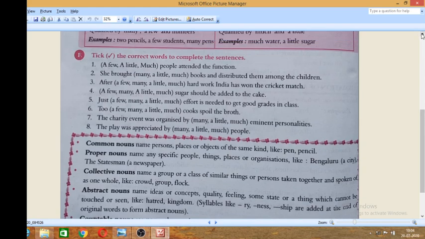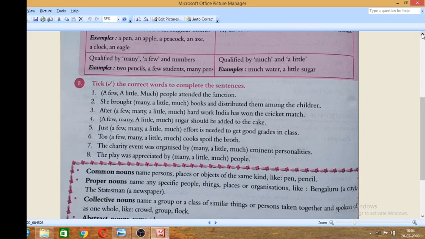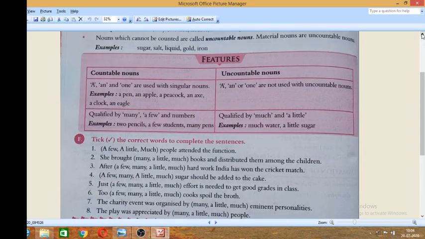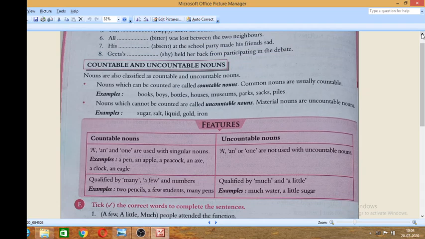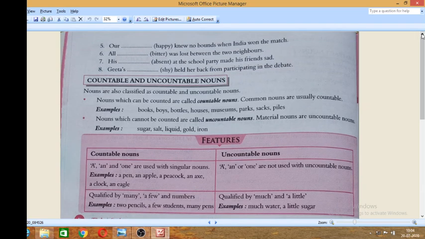You have to watch the video carefully. Then you can do the exercises in your grammar book. No need to do any exercise from this chapter in your grammar notebook. Use your grammar book. Some of the answers you can do in your grammar book easily. So complete it. I will give you the answer key next day. And if you have any doubt, you can ask me in my doubt clearing